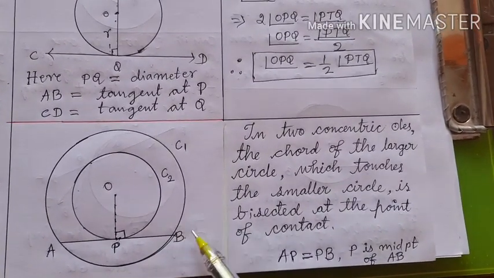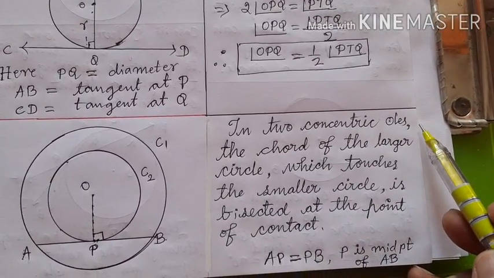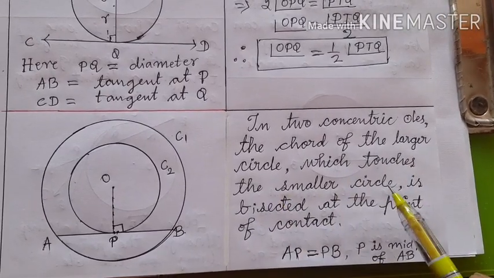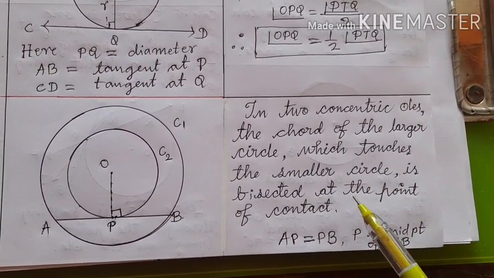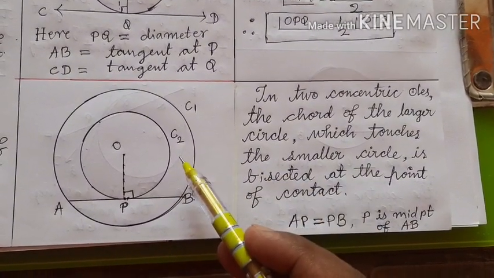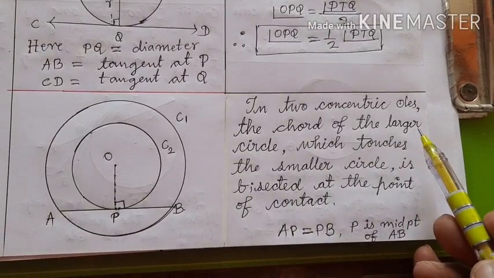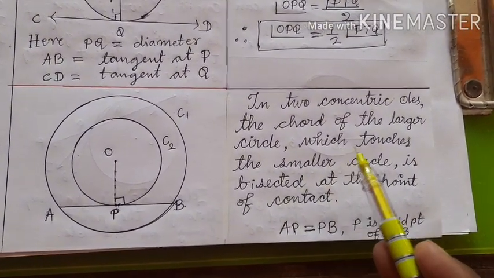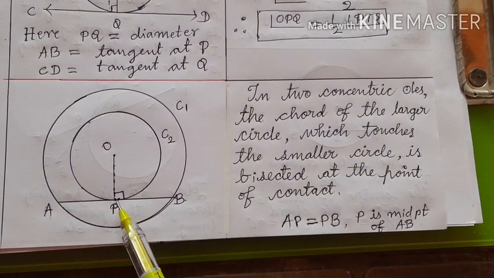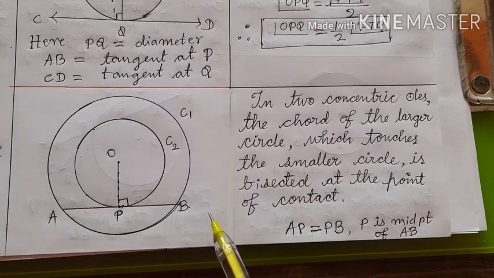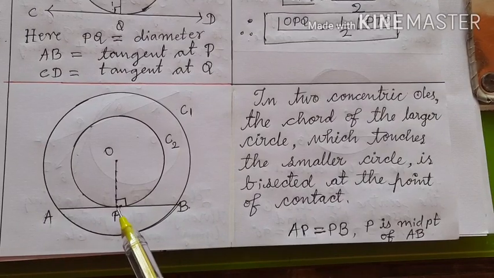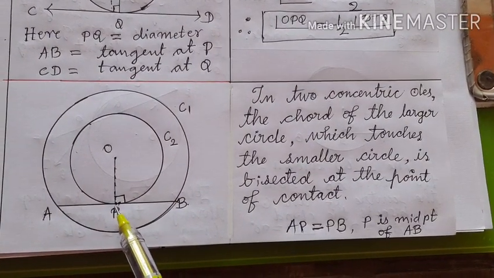In two concentric circles, the chord of the larger circle which touches the smaller circle is bisected at the point of contact.